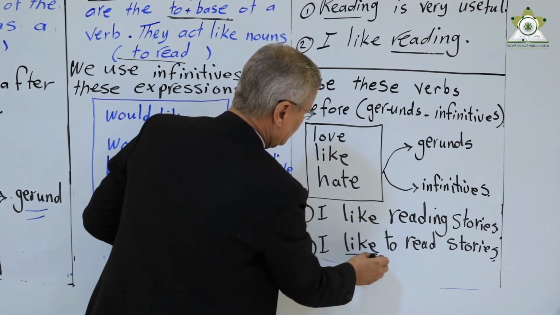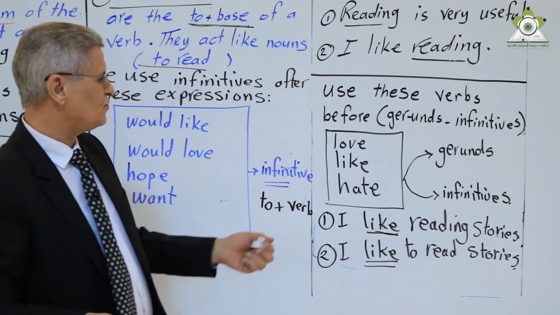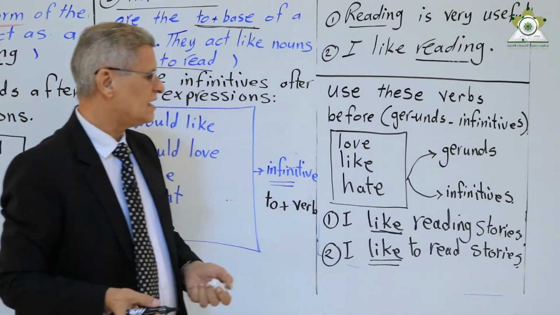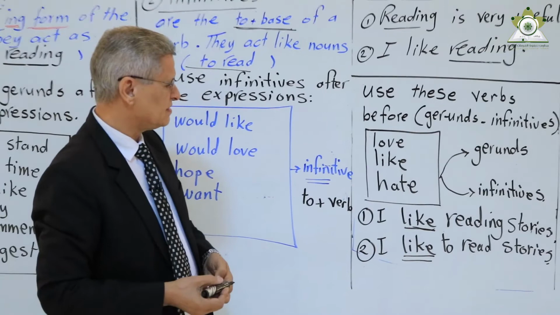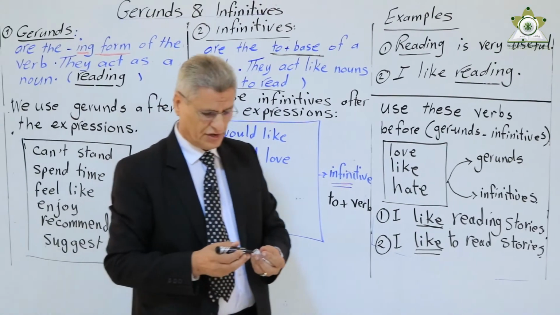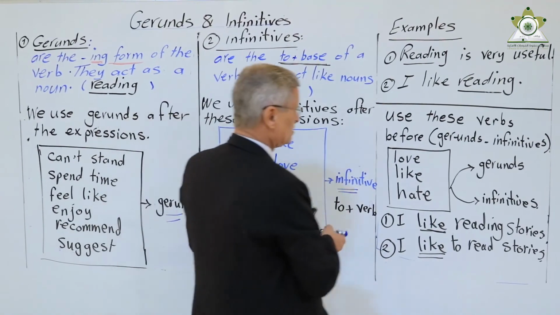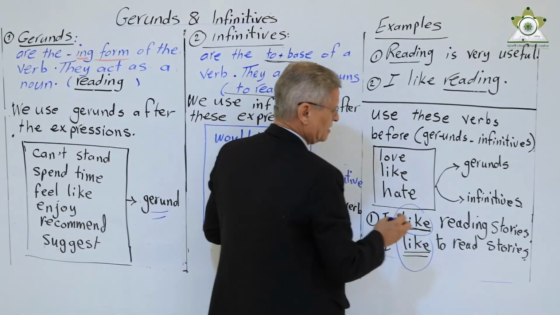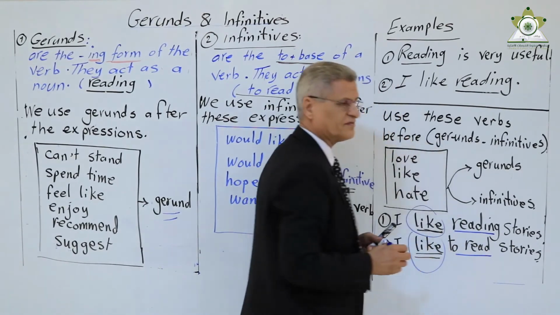Here we have like. In the first sentence we used reading. Reading is a gerund. I like reading stories. The second example, I said, I like to read stories. Here, as you notice, the verb like comes with a gerund and an infinitive.